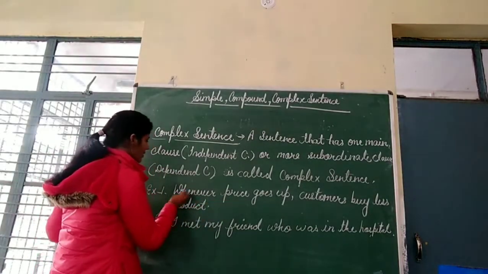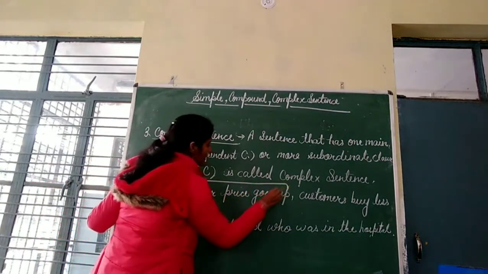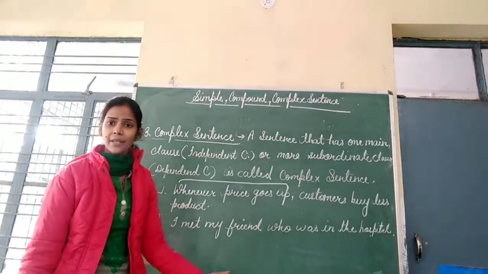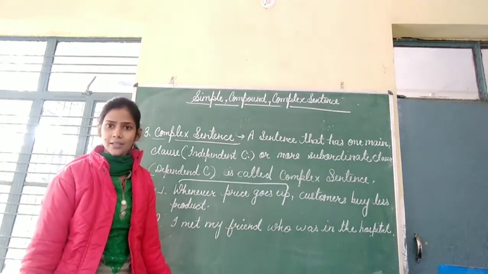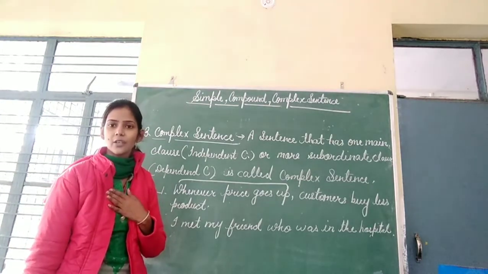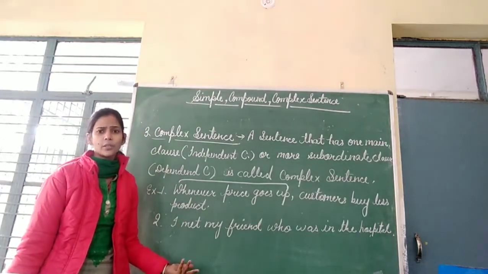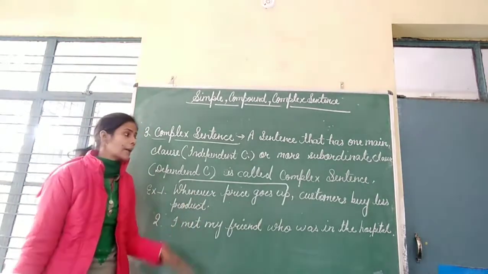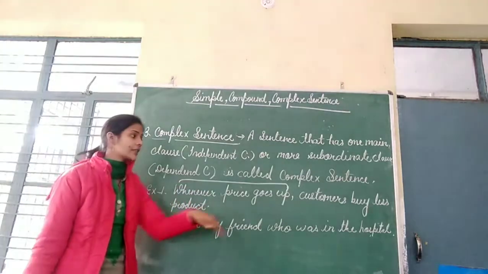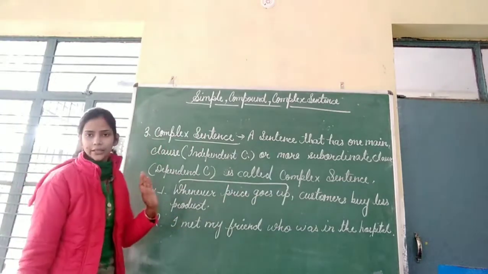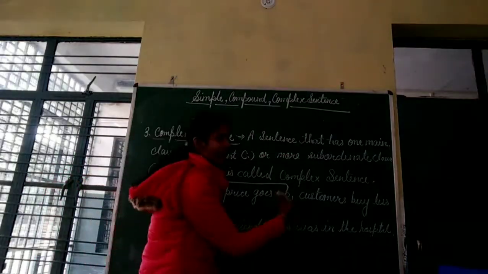Whenever price goes up. Look here, whenever price goes up, is this sentence giving a meaning? You can understand what I want to say? No. Whenever price goes up, I don't know what this sentence is saying, but when we read this line, customers buy less product.